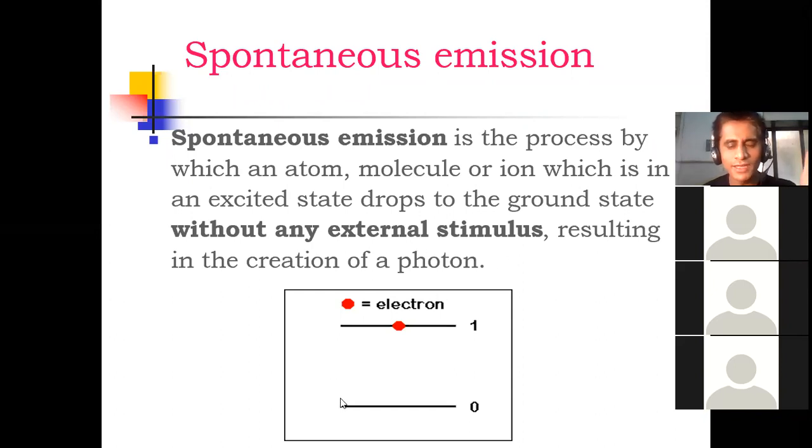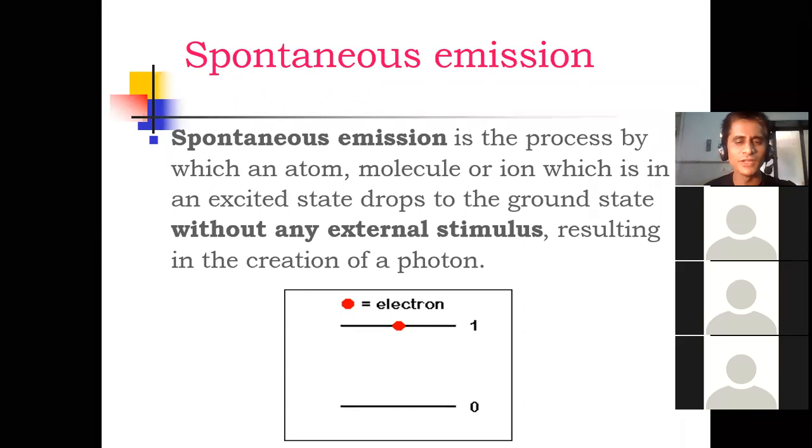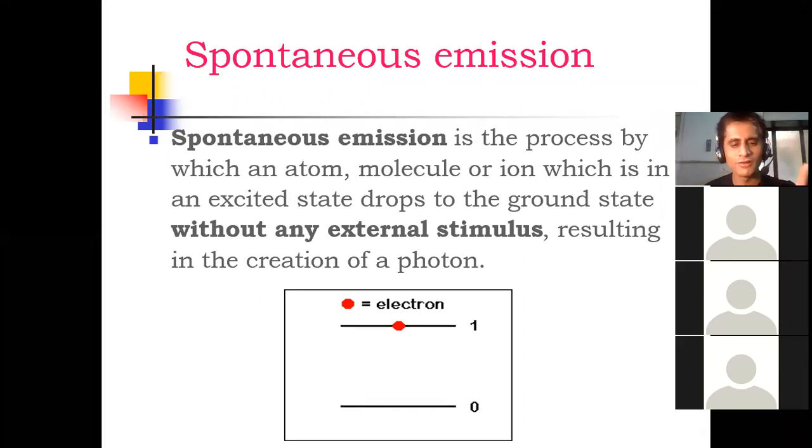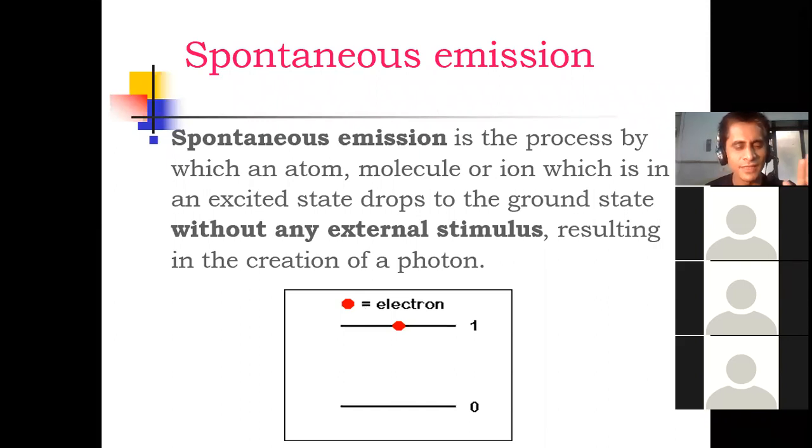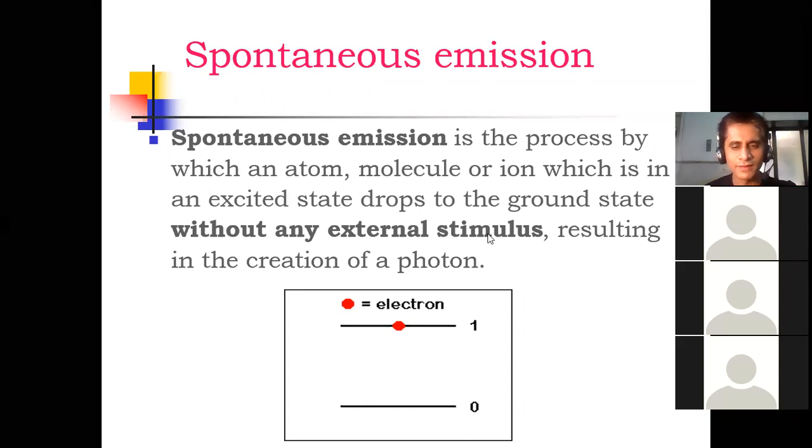There is no external agent for this process, but for absorption there is a need of external agent. In spontaneous emission there is no need of external agent or external photon. This process takes place spontaneously without any external stimulus.